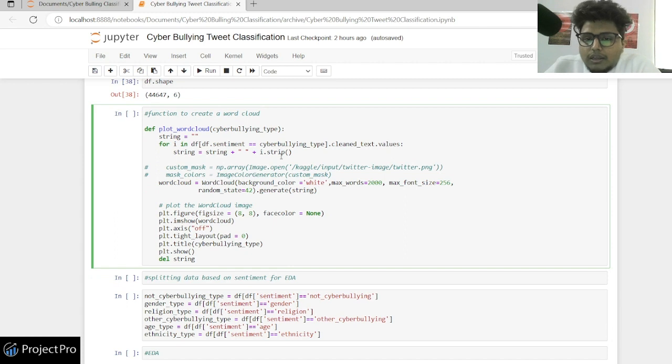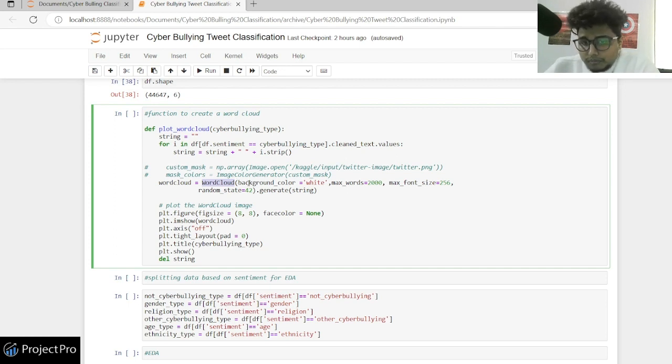So what I have done here is filtered my whole data on that particular cyberbullying type, and then taken a string of it to make the data for the word cloud, and then passed all of these things into a word cloud function.